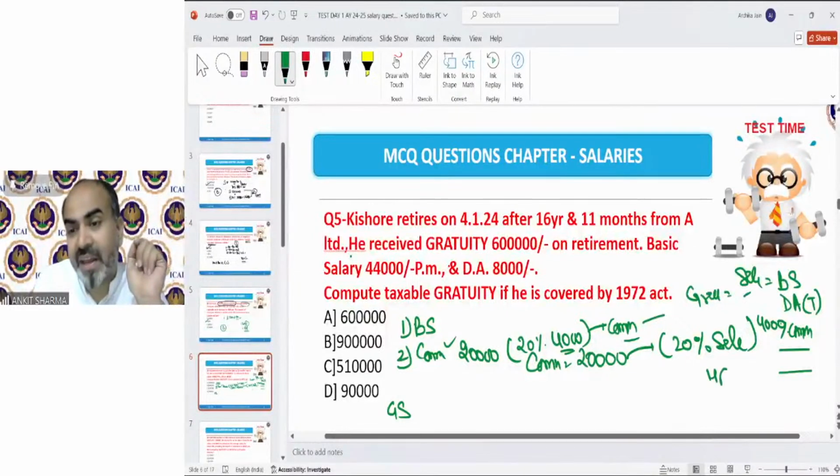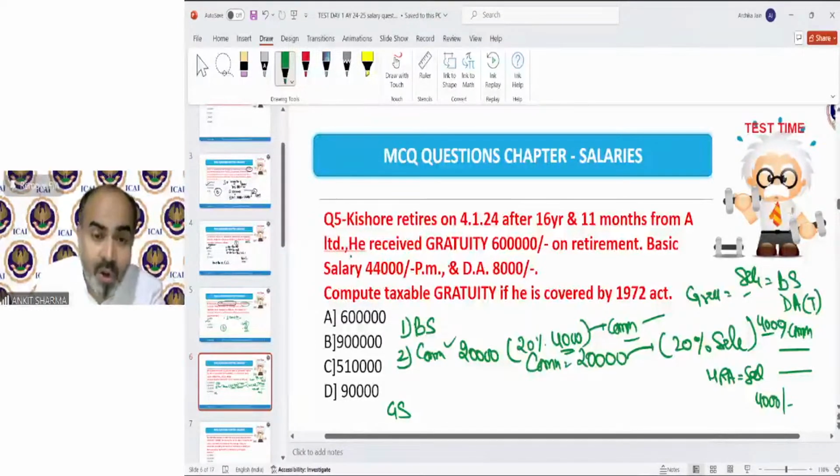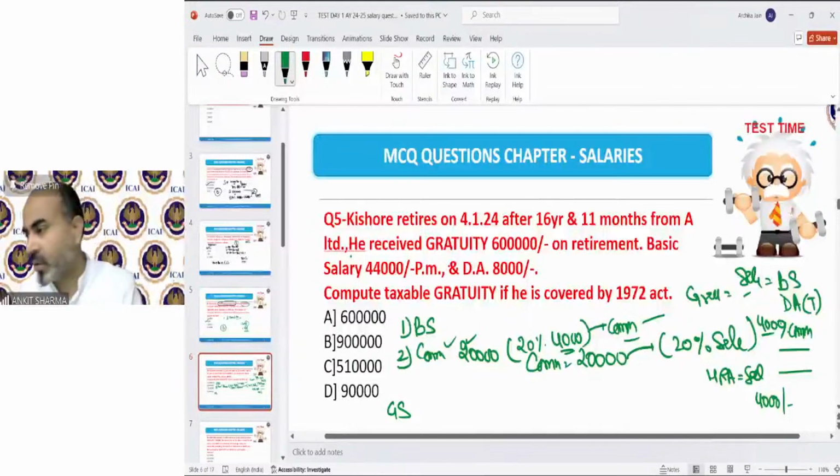Like for HRA again, we need salary including basic salary, DA terms and percentage commission on sales. So for calculation of HRA only, we take commission 4,000. Clear? But when we calculate the gross salary in the format we have discussed, we will consider the full 20,000 commission for the purpose of calculation of gross salary. Okay.